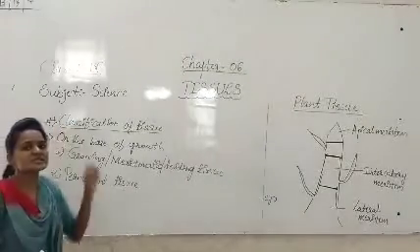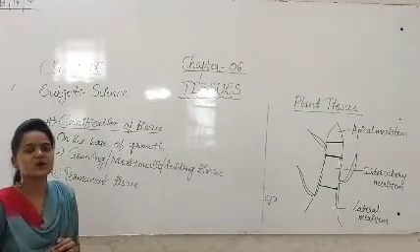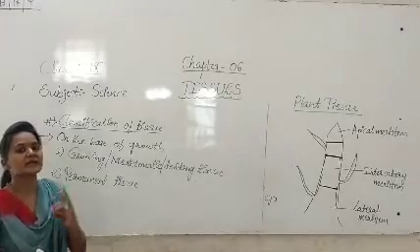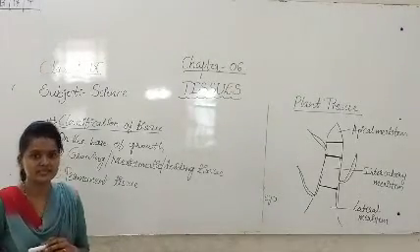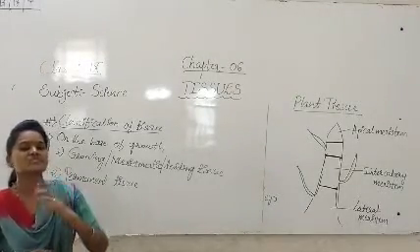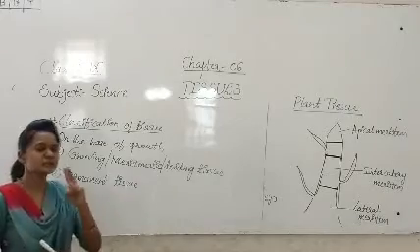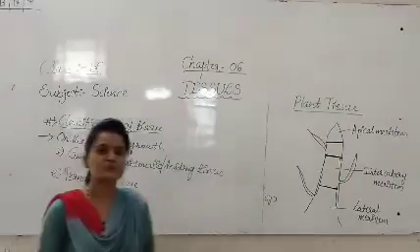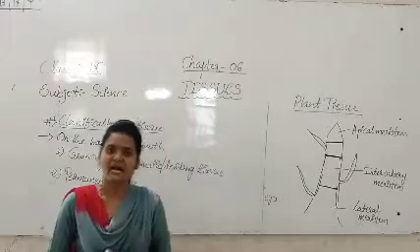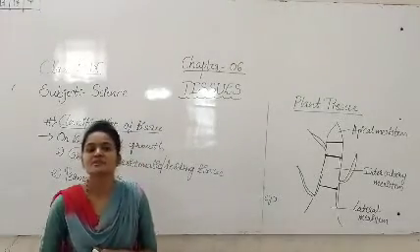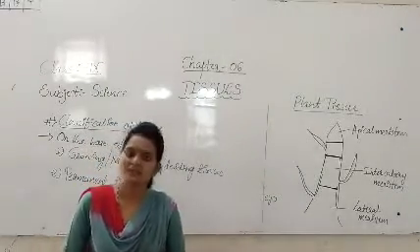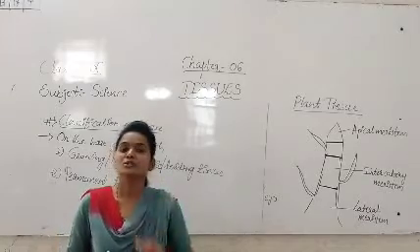So on the basis of division and growth, tissue will be classified into two types. It is important, students. How many types are there on the basis of division and growth? There are two types.